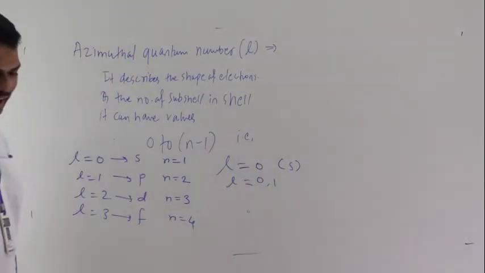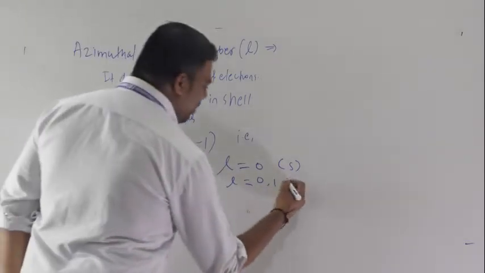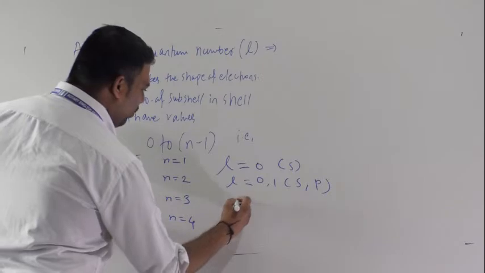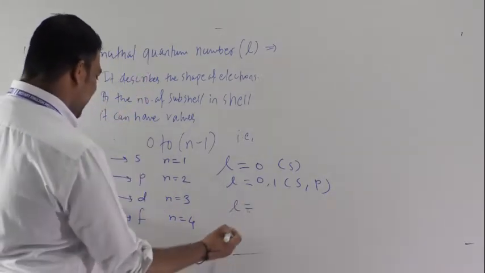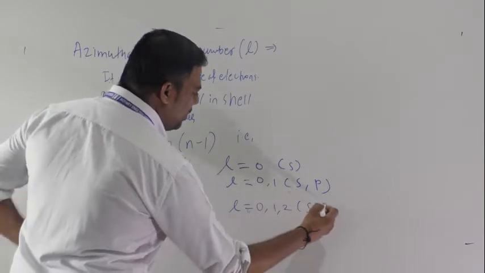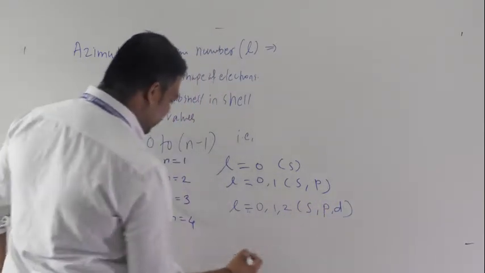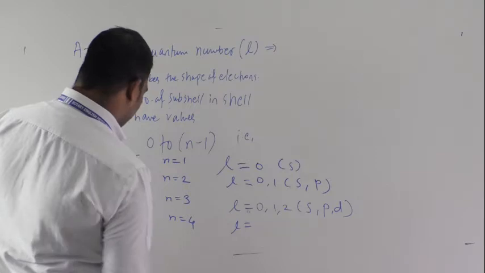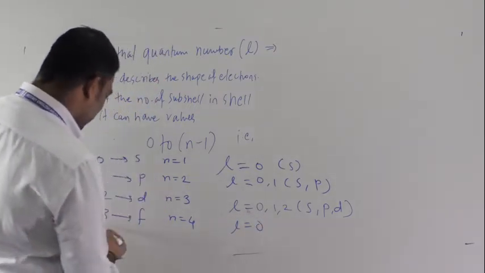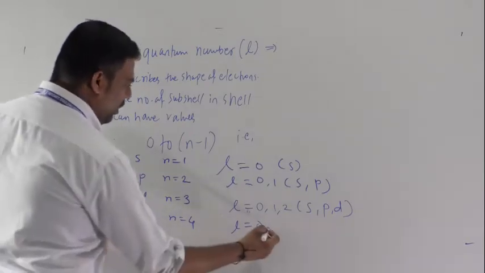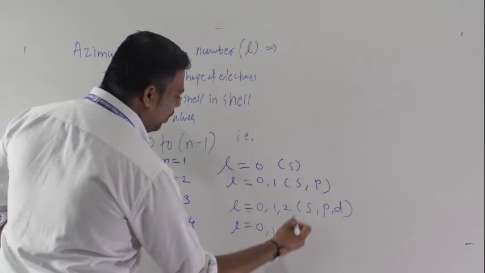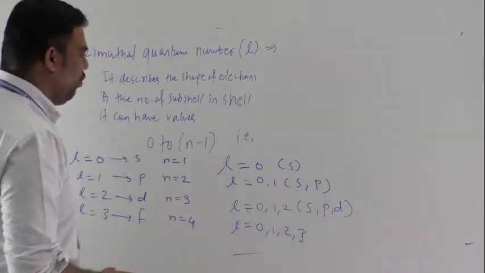0 and 1 means S, P. For L is equal to 2, the values are 0, 1, 2, which means S, P and D. For the F subshell, L is equal to 3, so n is equal to 4. So here we write 0, 1, 2, 3.